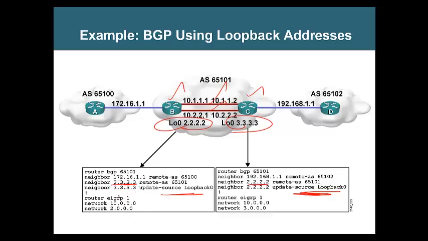To provide reachability between the loopbacks, we have EIGRP running. See, they need reachability because it's a TCP based protocol, isn't it? Right.